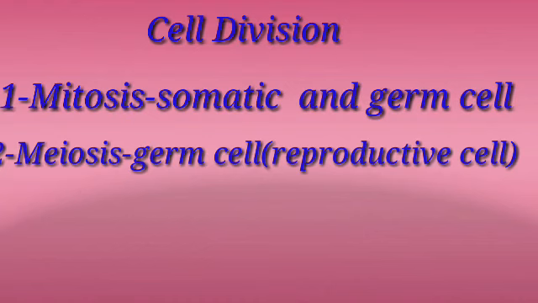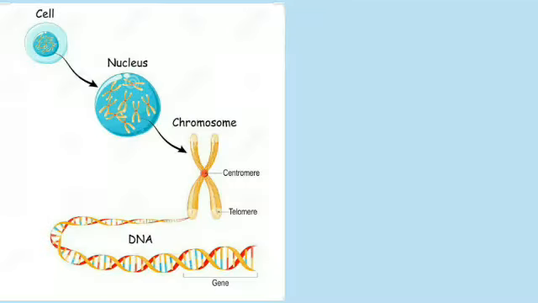It is not a continuously going on process. It is just a recombination of the chromosomes. We will see it in the coming part. Before we start learning the division process, first of all we will see what the cell consists of. In the cell, what is divided, what is produced, that we have to learn.